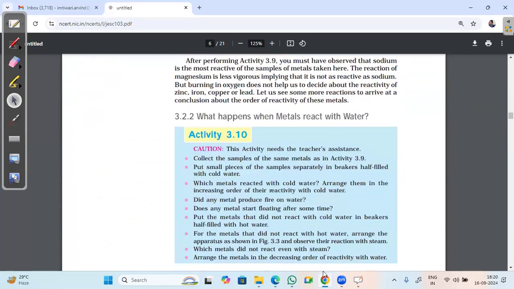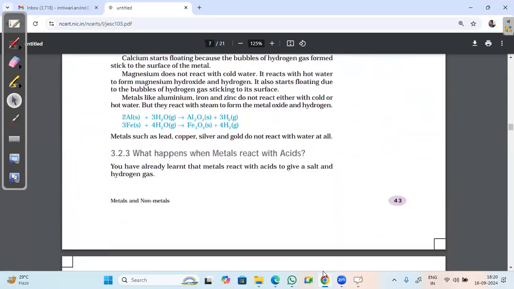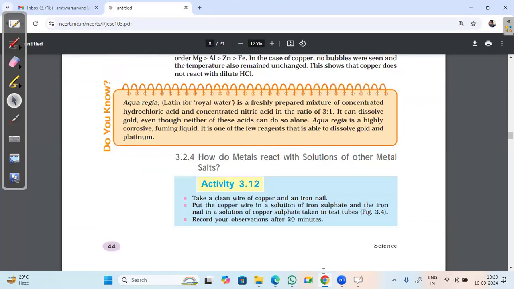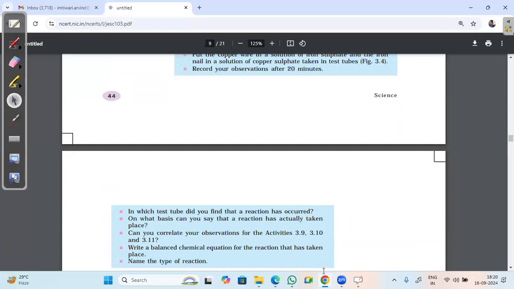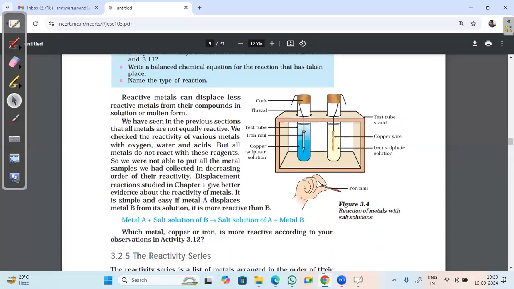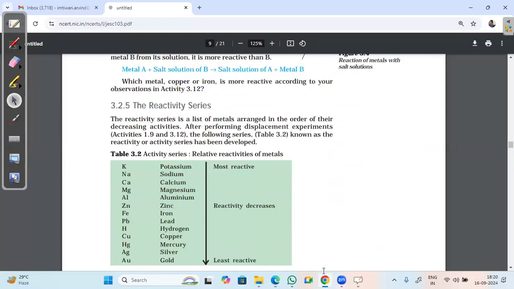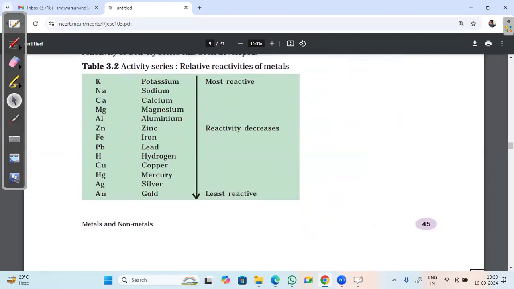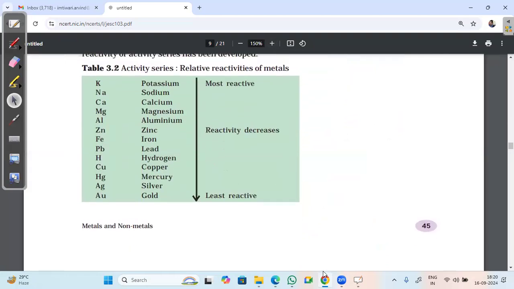First we talk of the activity series. It's potassium, sodium, calcium, magnesium, aluminium, zinc, iron, lead, hydrogen, copper, mercury, silver, and gold.